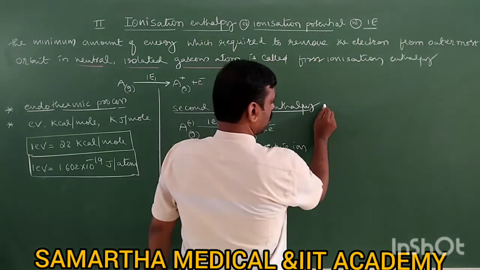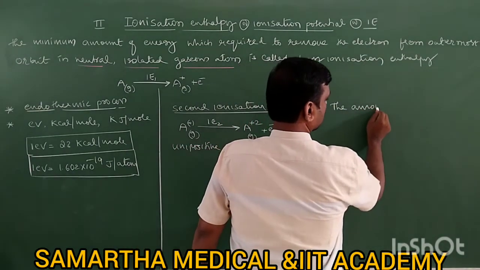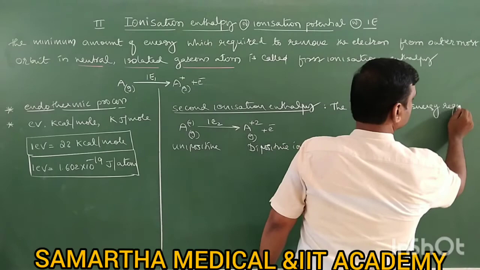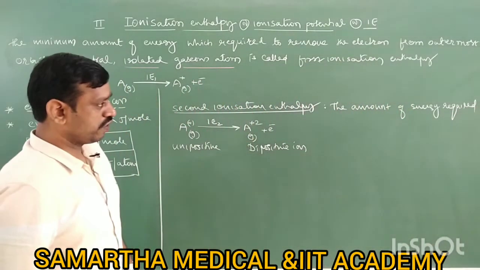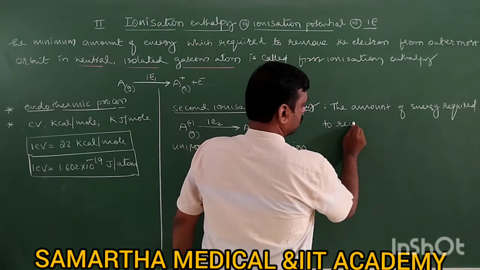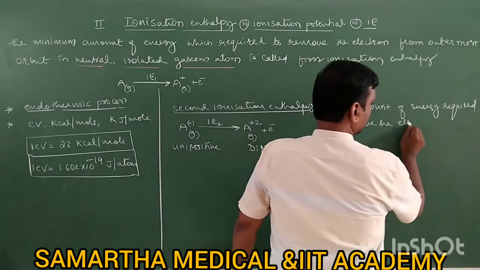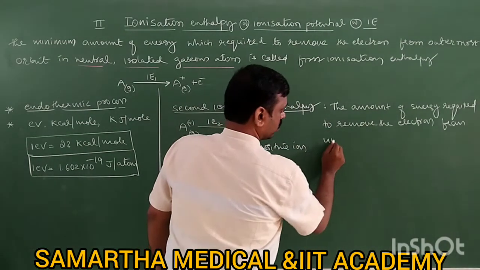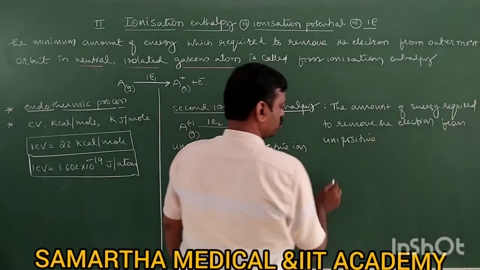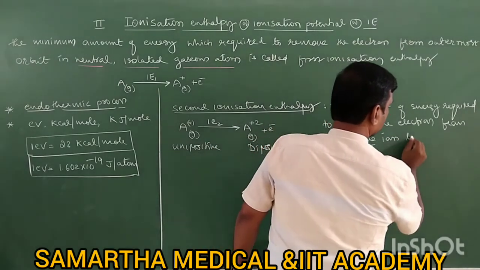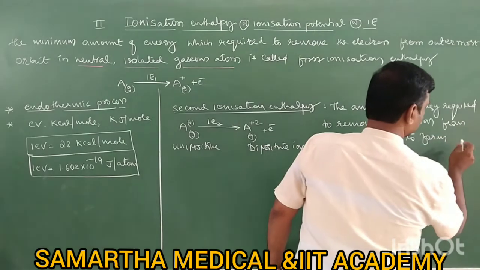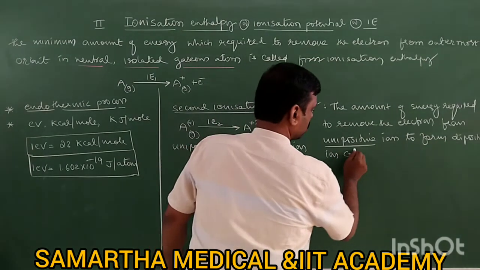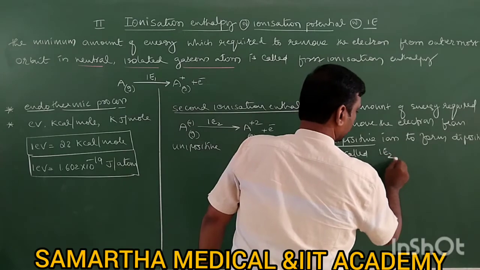Therefore, the amount of energy required to remove the electron from a unipositive ion, important, it should be a unipositive ion, to form a dipositive ion is called second ionization enthalpy, IE2.